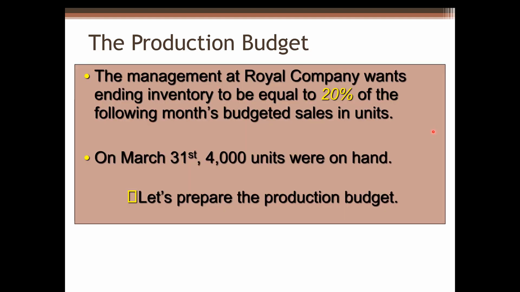Let's take a look at additional information. The management at the Royer Company wants ending inventory to be equal to 20% of the following month's budgeted sales in units. On March 31st, 4,000 units were on hand. And let's prepare the production budget. Here, please note, Royer Company is a manufacturing company, so we will prepare a production budget. If it's a merchandise company, then we should prepare a merchandise purchase budget instead of production budget.